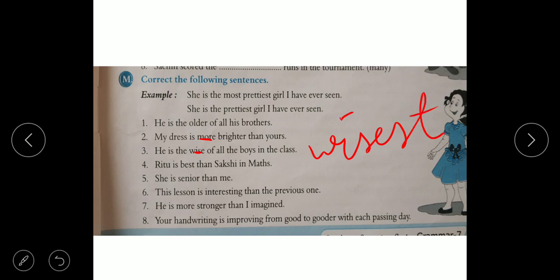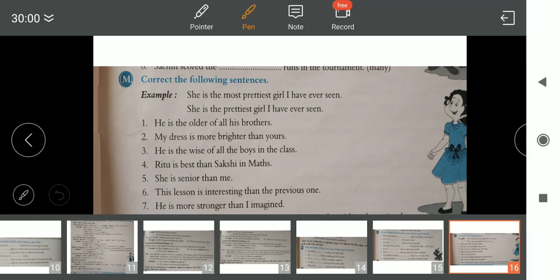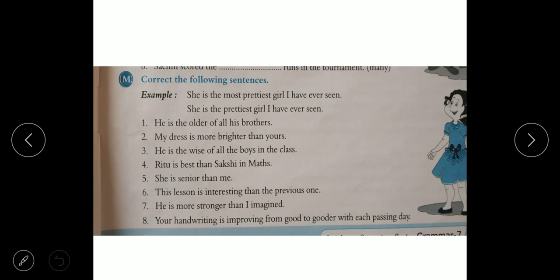Next, Ritu is best than Sakshi in maths. Here comparison, so Ritu is better, not best. Cut best and write better.